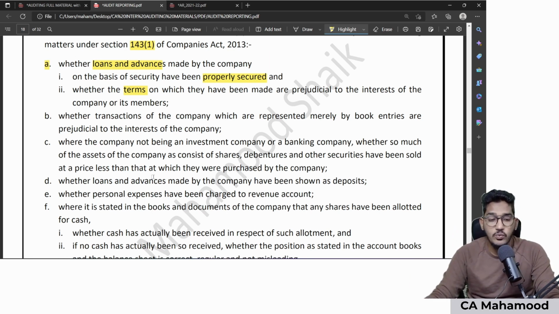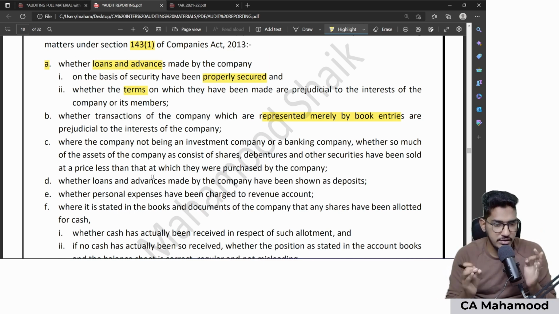Second point is regarding whether transactions are represented merely by book entries. Sir, what are the examples of transactions merely by book entries? Provision entries, depreciation. These kinds of entries are just book entries. So whether those transactions represented merely by book entries are prejudicial.